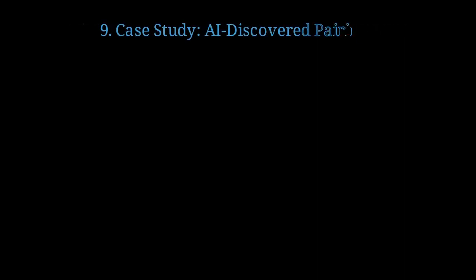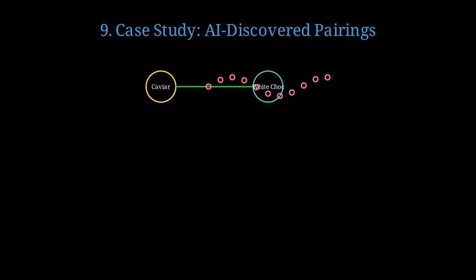The solution is to use clustering algorithms and approximate nearest neighbor methods to reduce the search space while maintaining discovery quality. Let's examine specific examples of AI-discovered flavor pairings that chefs have validated. Caviar and white chocolate share trimethylamine and several fatty acid derivatives, creating an unexpected umami-sweet pairing discovered by AI and confirmed delicious by chefs. The Tanimoto similarity between caviar and white chocolate volatile profiles is 0.23, suggesting moderate molecular overlap.